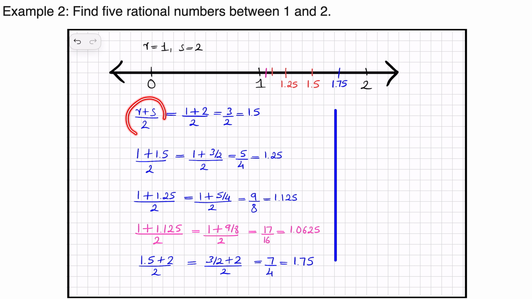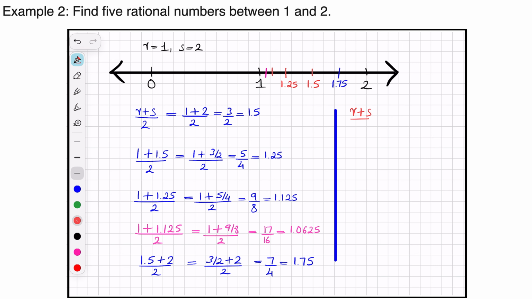Now let us say you are trying to solve this problem and you calculated the first value 1.5 and then 1.25. Instead of going with the simpler R, you chose R and S as 1.5 and 1.25. Now how will this become?